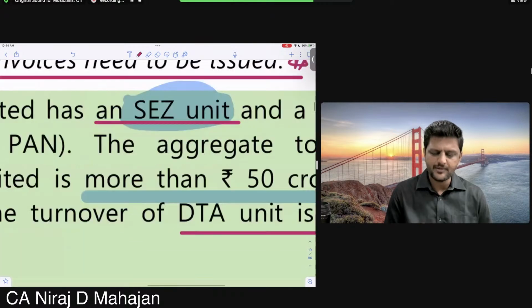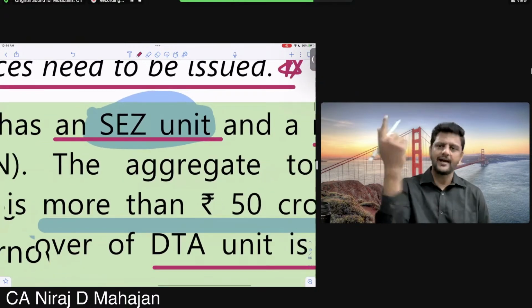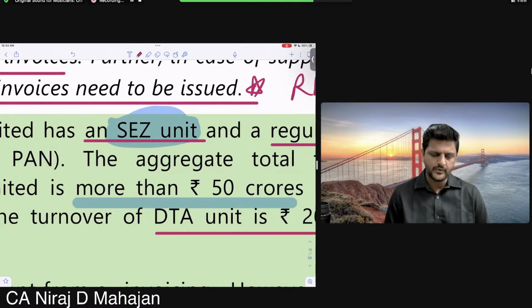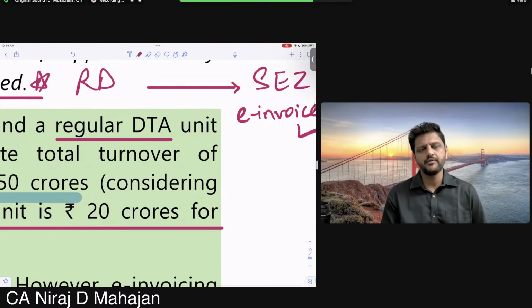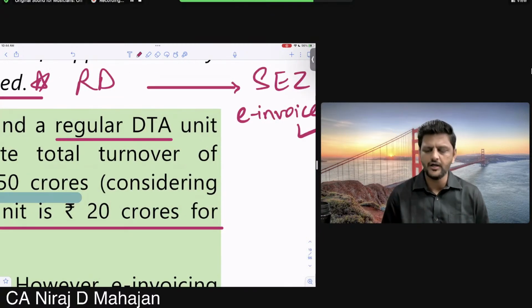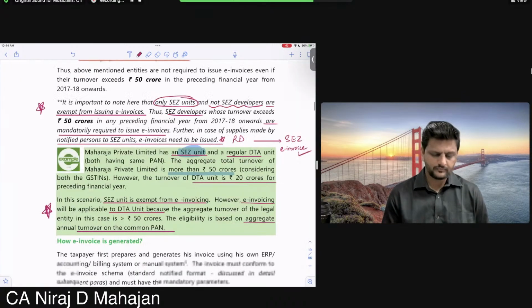The SEZ unit is exempted from issuing e-invoices, but the aggregate turnover was more than 50 crores. That's why SEZ is exempted, but DTA will have to do e-invoicing. Clear? Done?